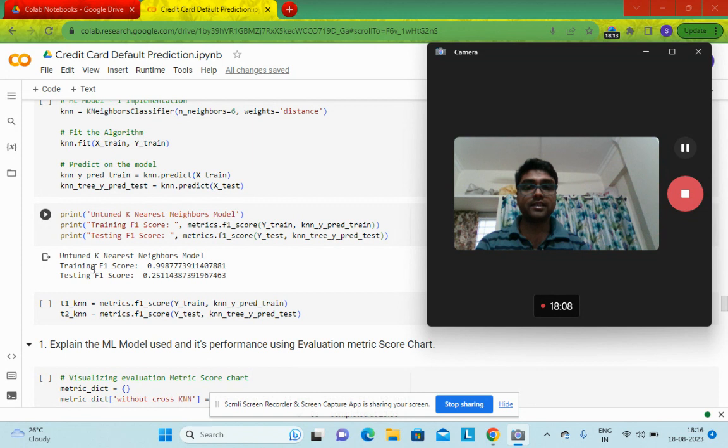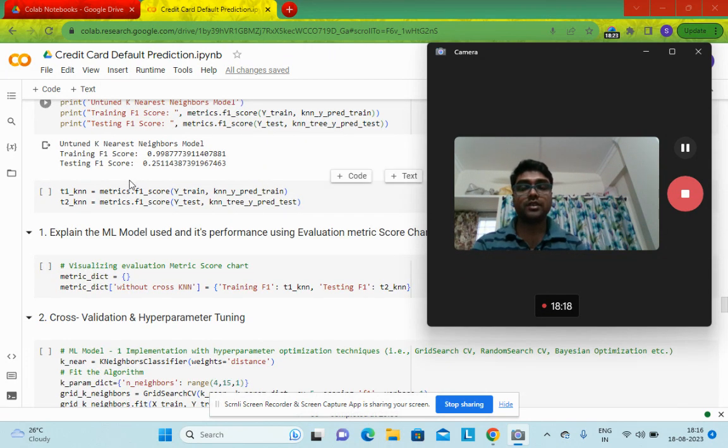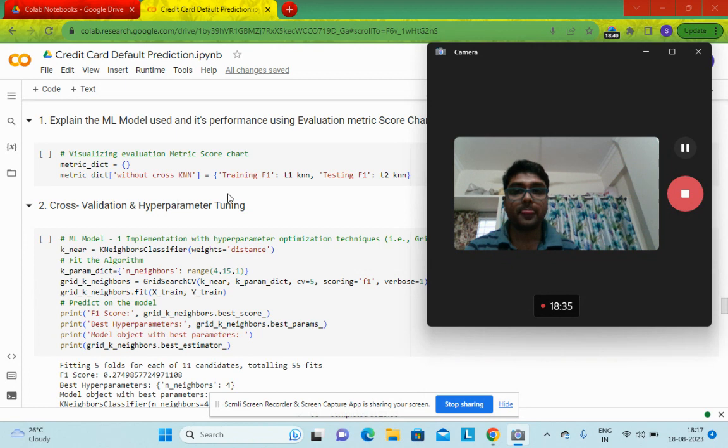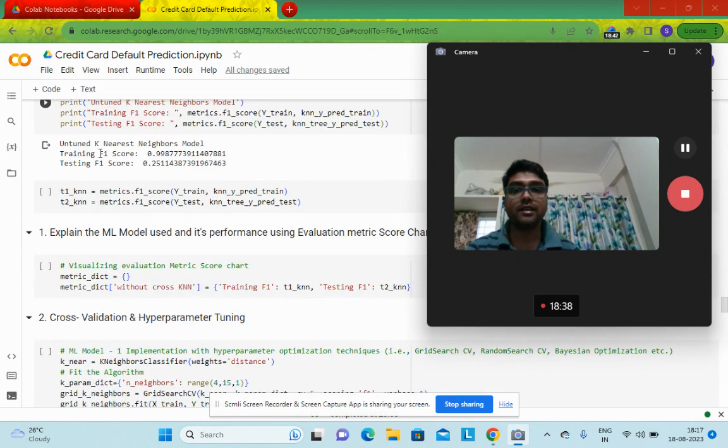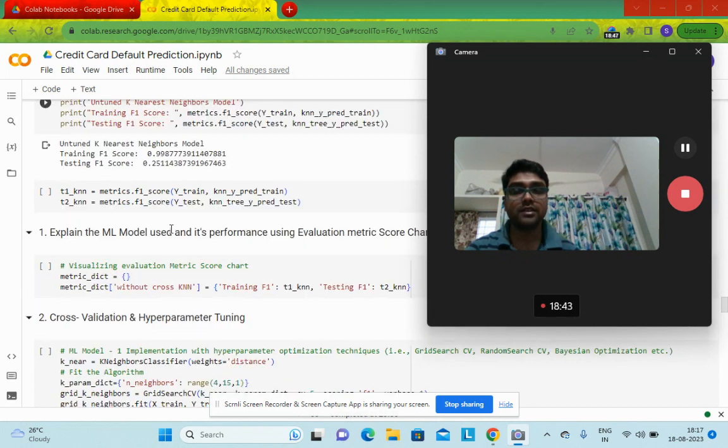In the training data set, f1 score is like this, and in the testing data set, f1 score is 0.25. You can see here, this is without applying cross validation. As you can see, without even applying the cross validation, the algorithm has overfitted, since we are getting high evaluation metrics for the training dataset, but it is very low, in fact, for the testing dataset.